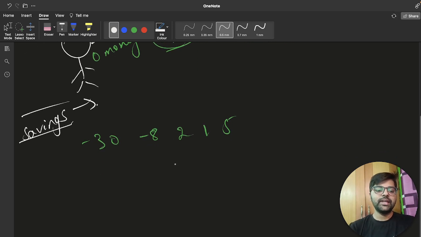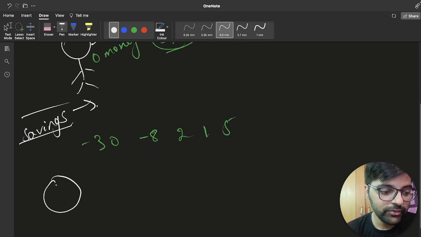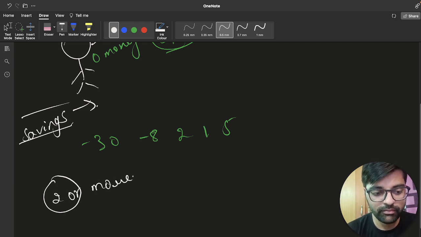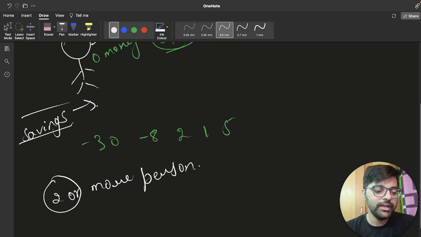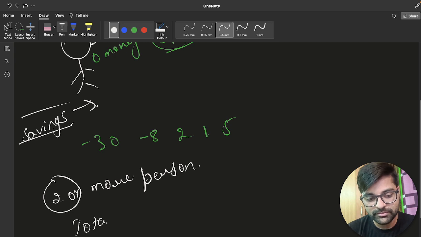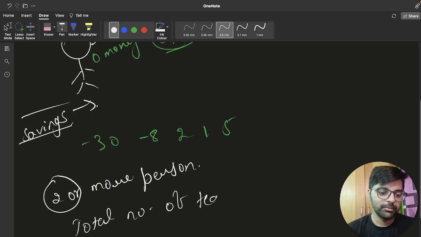Now it is given that you will have to form teams of 2 or more persons, and the total number of teams must be maximized.